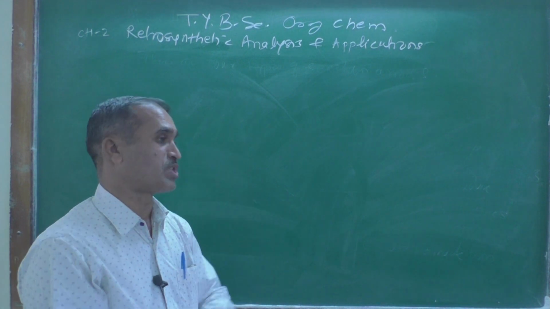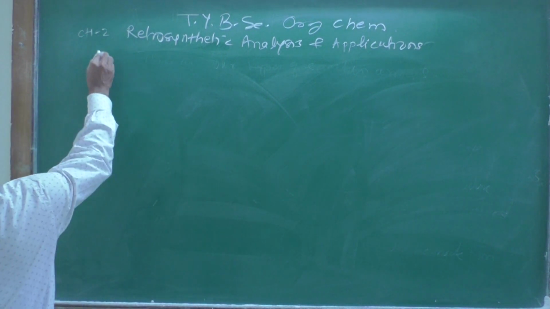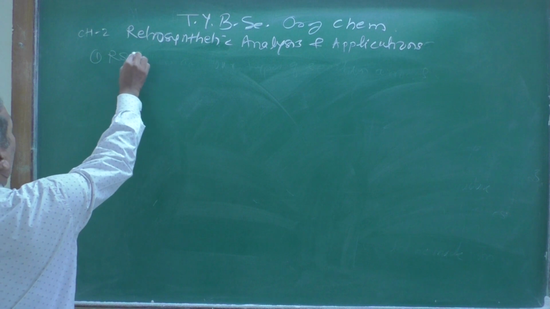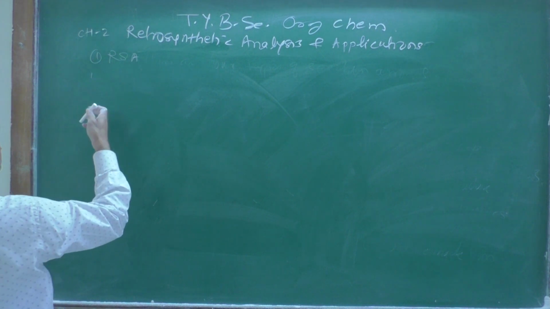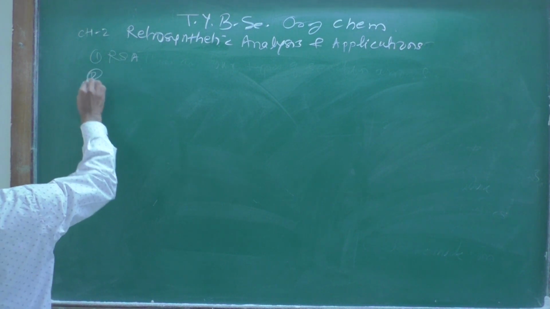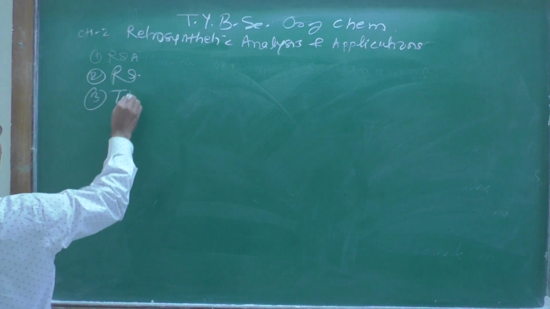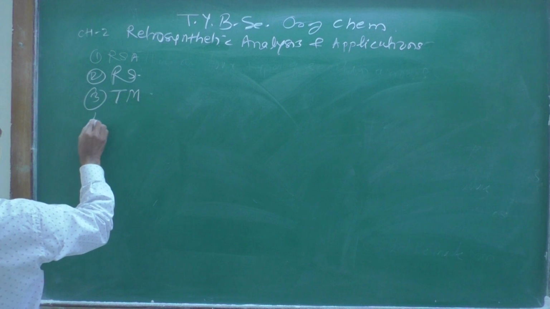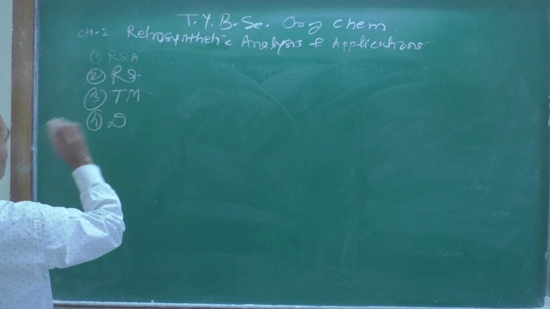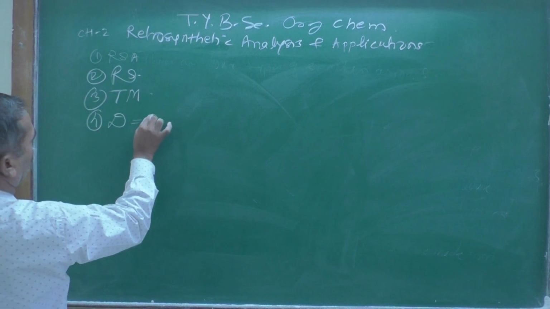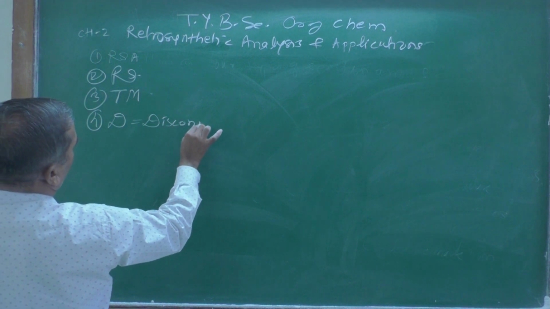One we have seen is retrosynthetic analysis, second is retrosynthesis, third is target molecule, and the fourth one we just started: disconnection.